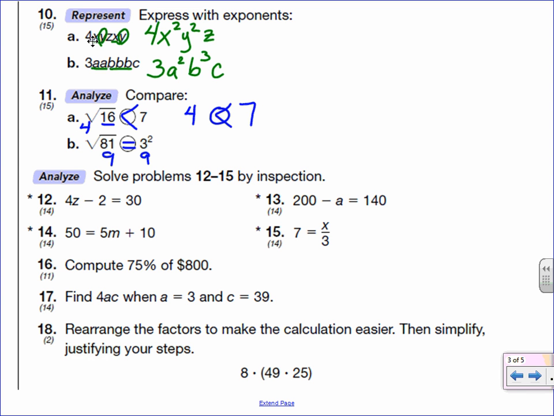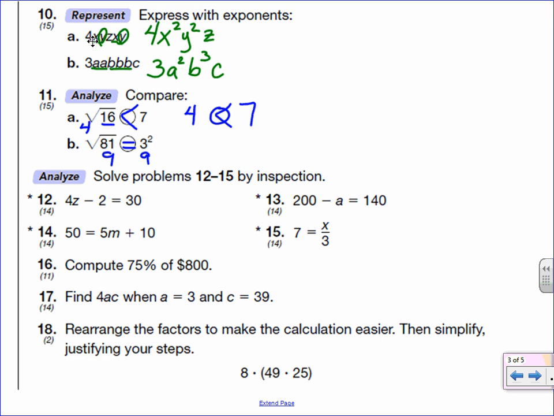Solve the problems 12 through 15 by inspection. So that means we're going to look at the problem, we're going to think about what number would work in place of the variable, the letter, and then we're going to check our answer in the end. So in number 12, we have 4z minus 2 equals 30.